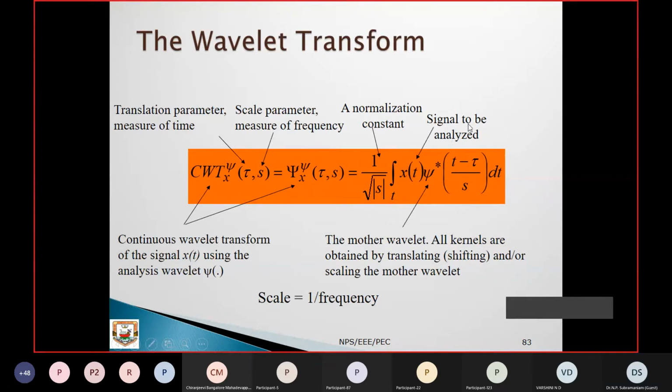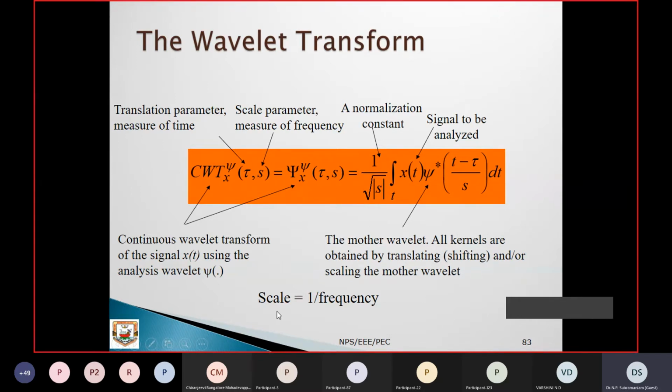Then there is the signal to be analyzed. This is the mother wavelet. All the kernels are obtained by translation, shifting or scaling of the mother wavelet. That is the biggest advantage of this particular wavelet. In the previous case, you can see this is e to the power of something, where e^(jθ) can be put as e^(jωt), which is cos ωt plus j sin ωt. It's a cosine and sine function. But here there are no such trigonometric terms. It is purely shifting and translation. So that is an important thing.